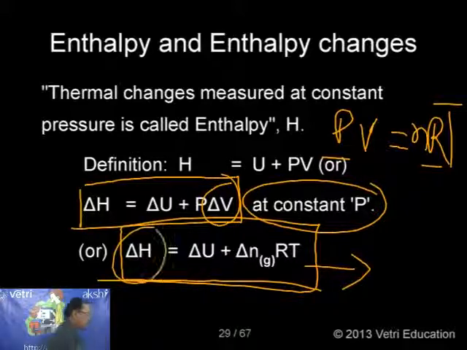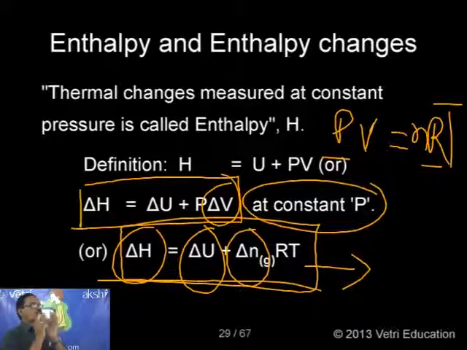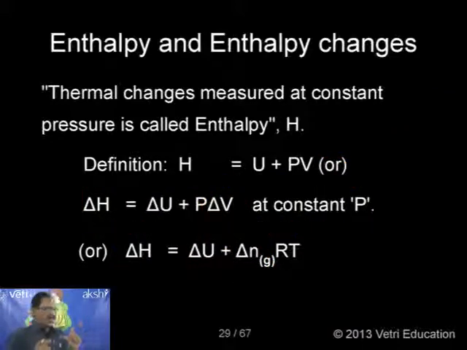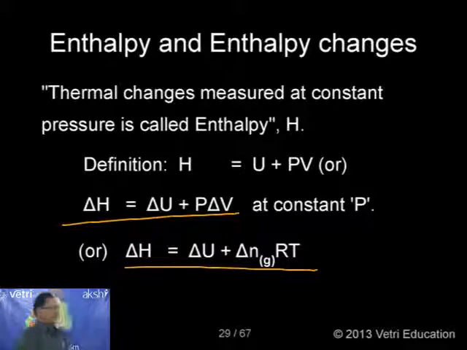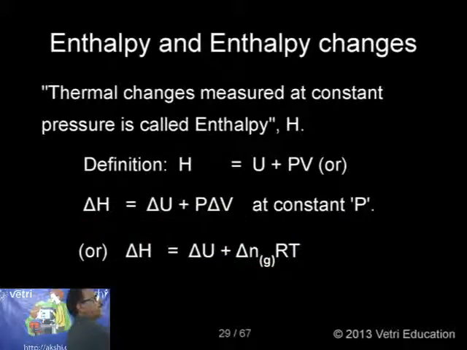Delta H, you know, is the change in enthalpy. Delta U, you know, is the change in internal energy. Delta n is the difference of moles, that is, total number of moles of products minus total number of moles of reactants. This is possible only for gases. R is the universal gas constant, T the temperature. So I am getting two different equations in this case, very interesting. One is delta H equal to delta U plus P delta V. Another is delta H equal to delta U plus delta nRT. This is a very interesting equation. You must keep it in mind under the enthalpy chapter.